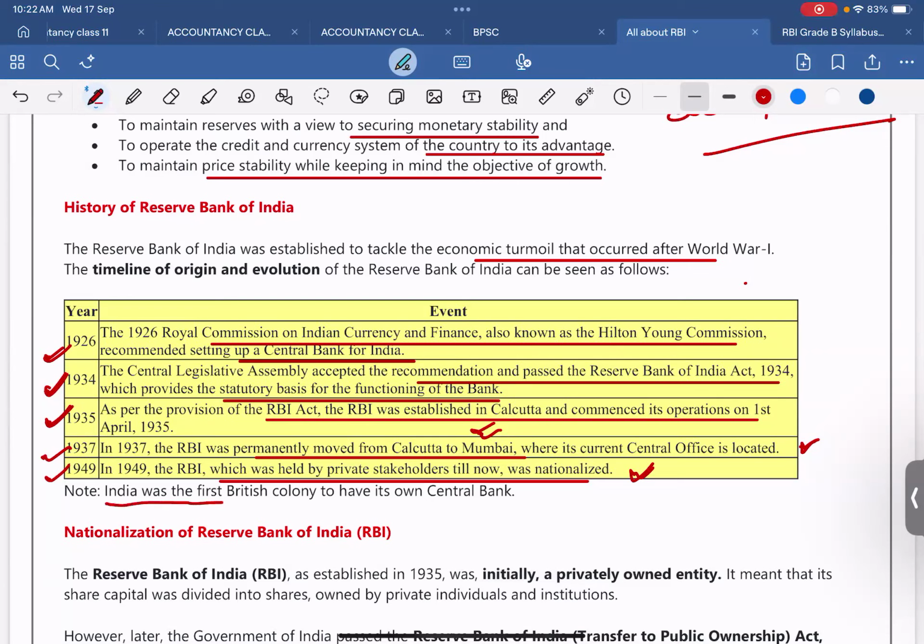Important: India was the first British colony to have its own central bank. Remember this.